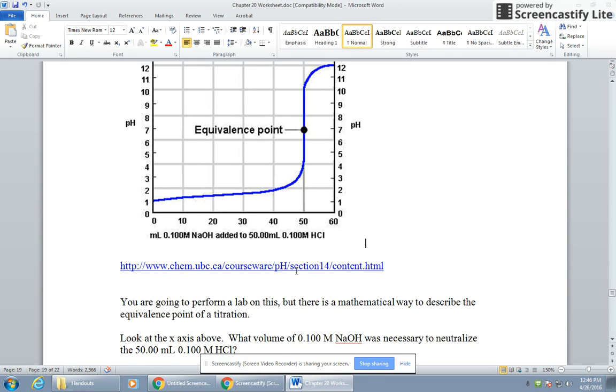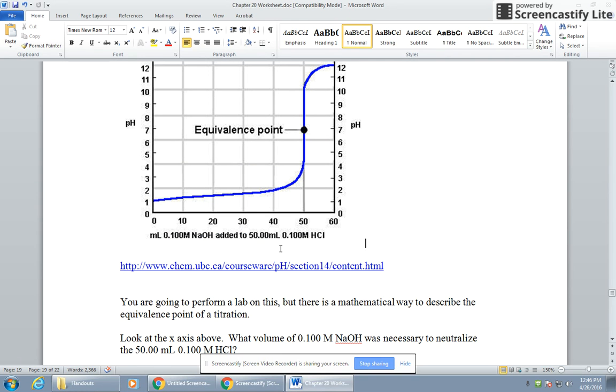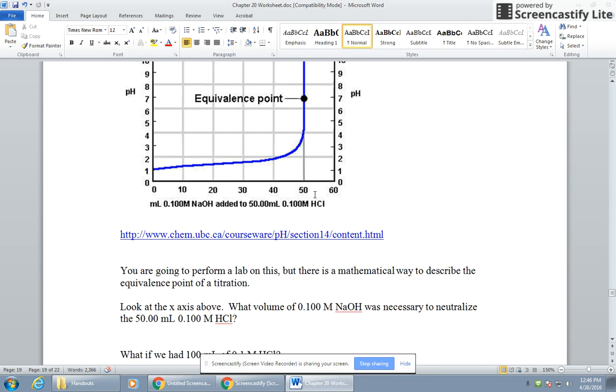What's also kind of interesting is that it takes exactly 50 milliliters of 0.1 molar NaOH to neutralize 50 milliliters of 0.1 molar HCl. Maybe that makes sense because you have the same volume, same concentration. So it should be the same. It should be 50. It was 50 of 0.1 and you have 0.1. It should take 50 of that to neutralize. And that's exactly what happens.